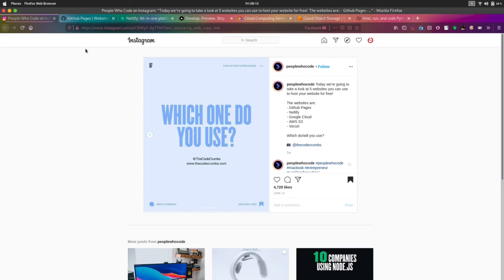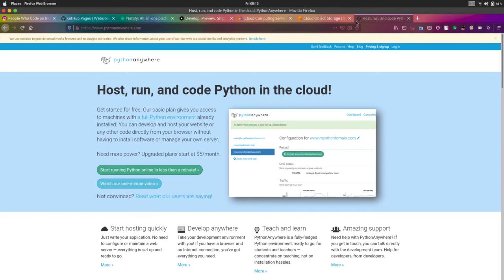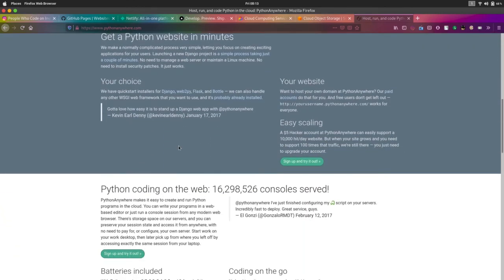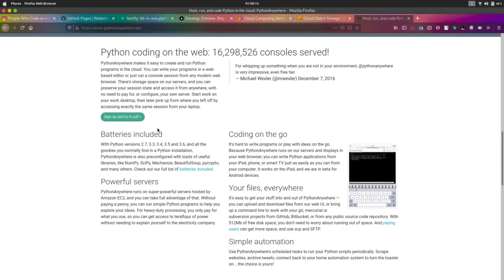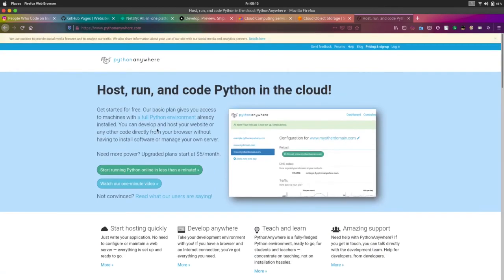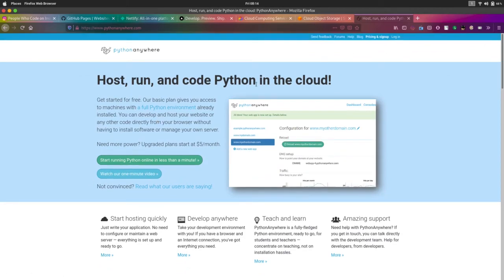Okay, so that's all. And one more thing for Python developers, there is a website called Python Anywhere. You can host your Python, Flask, Django applications for free. It also has low cost plans if you want to use it for long term support. It will run your application for 100 days, I think, I don't know the date completely. After every 100 days you need to restart your service. That's called Python Anywhere. It's also free, there's also pricing, and I'm also using this Python Anywhere.